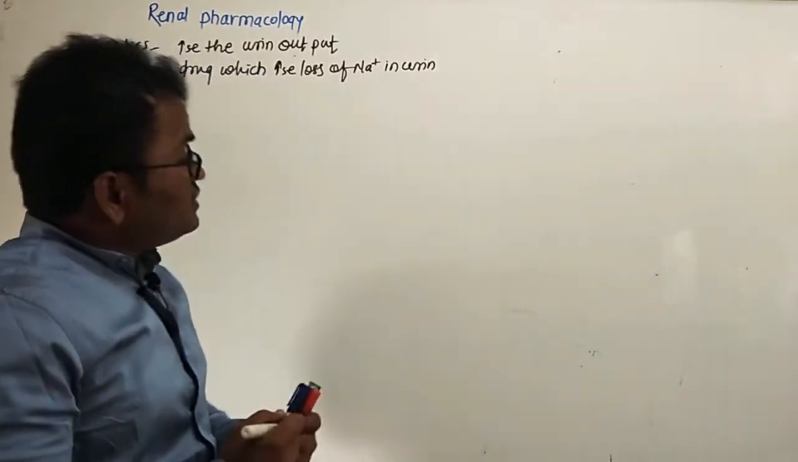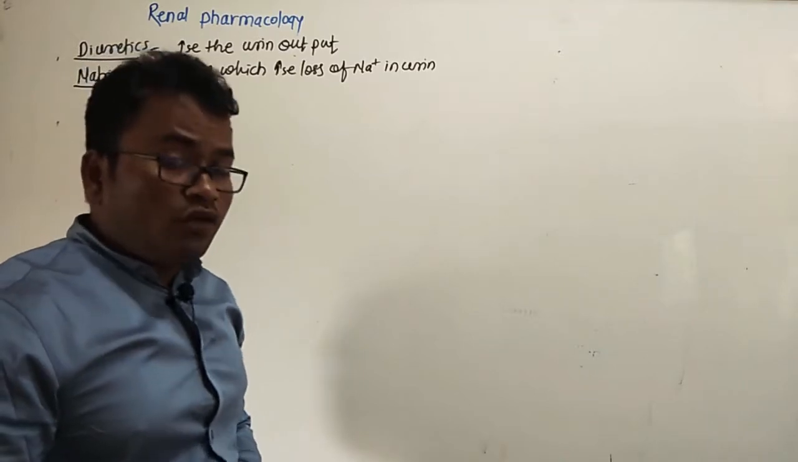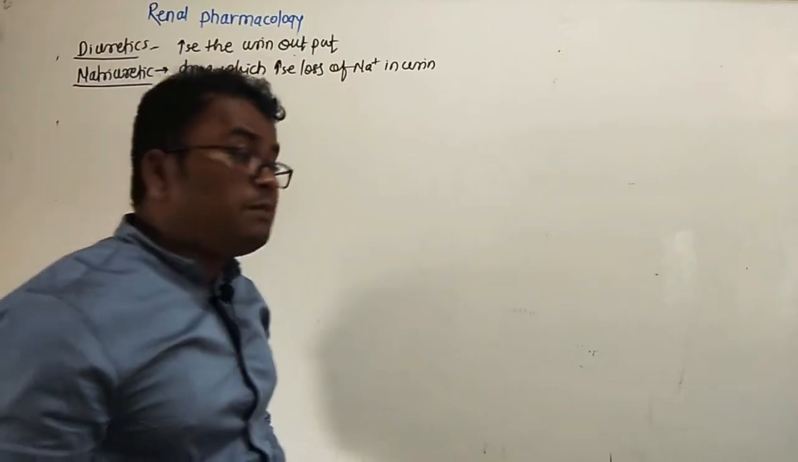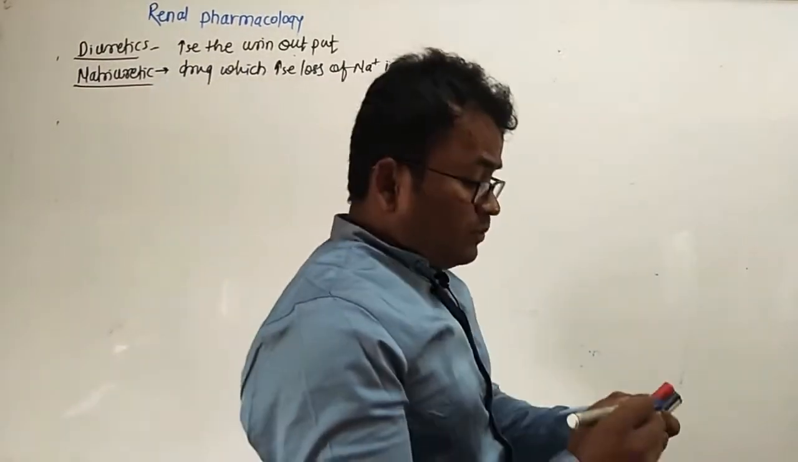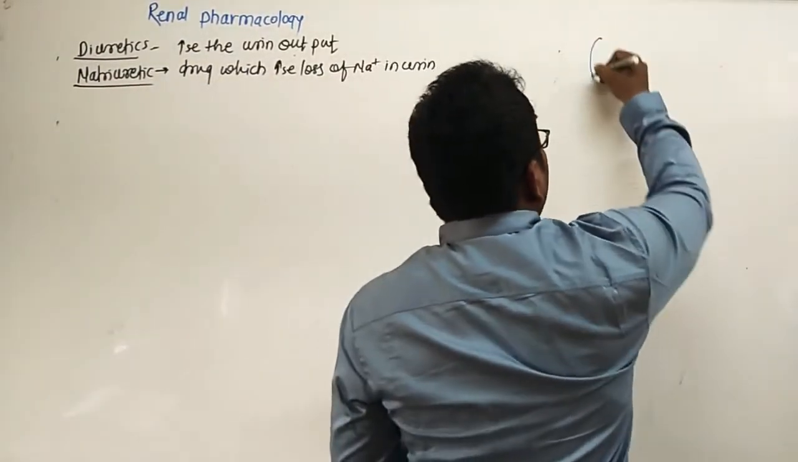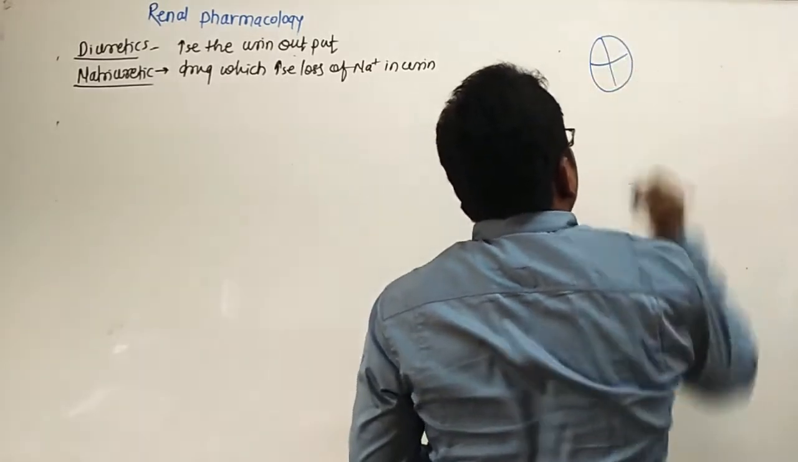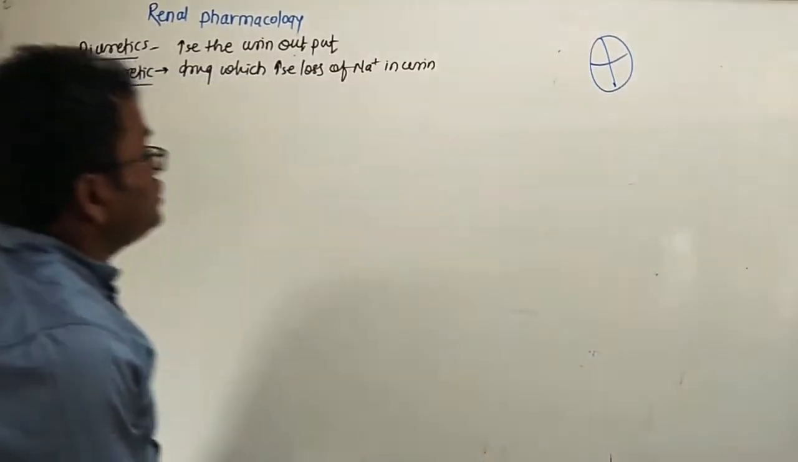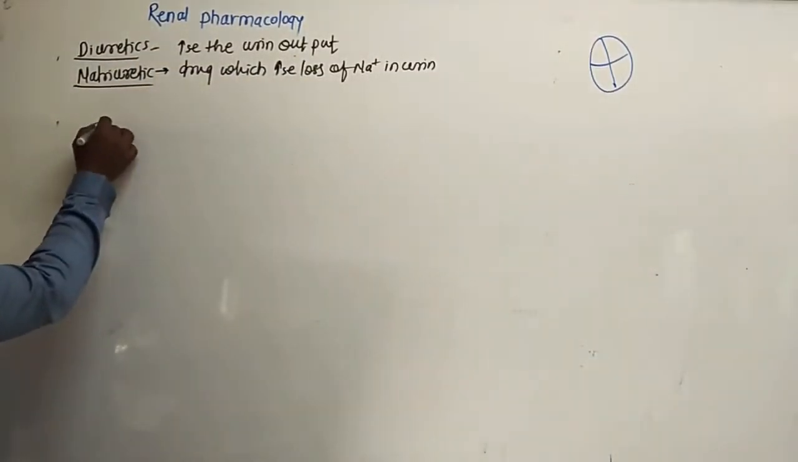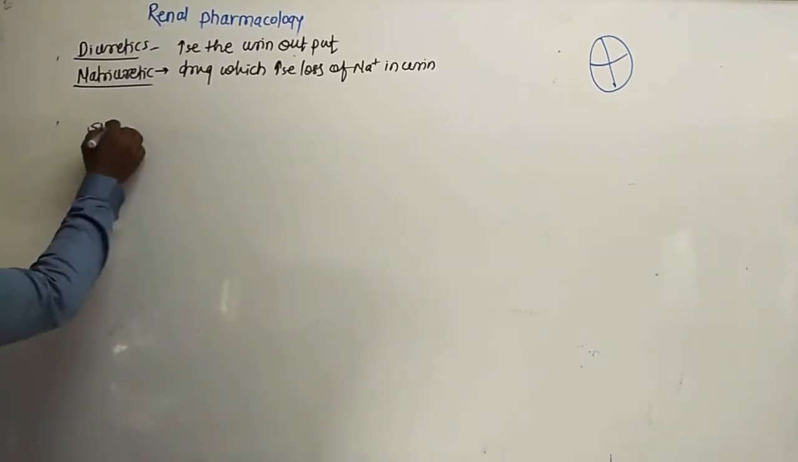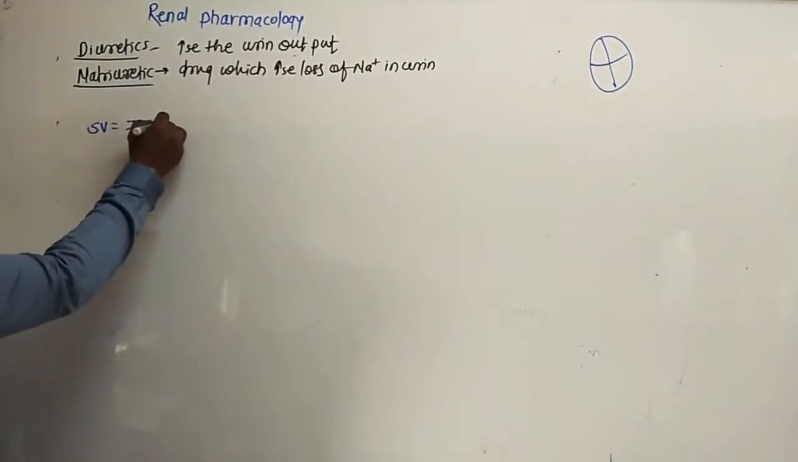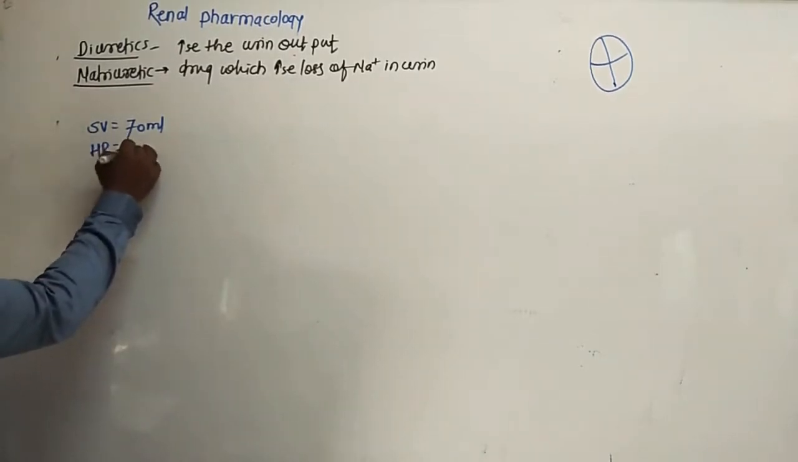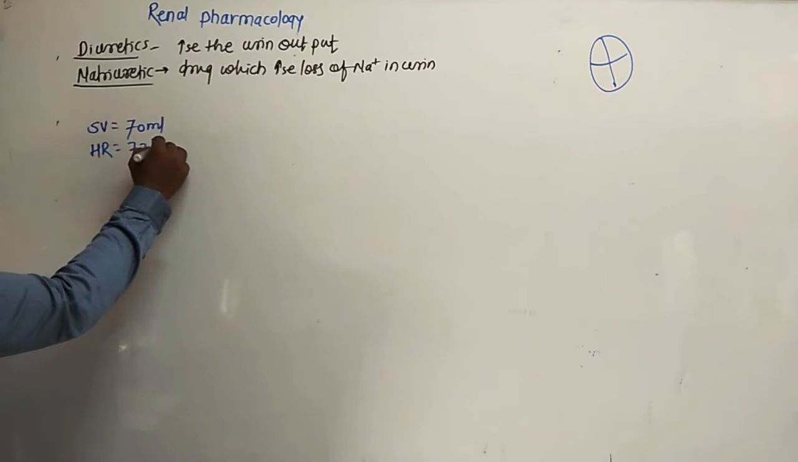So next point, that is cardiac output, renal blood flow, total renal plasma flow and formation of urine per minute. So this is the structure of the heart. The heart produces cardiac output. So let's see the stroke volume. Stroke volume is 70 ml per stroke. Next, heart rate is 72 beats per minute.